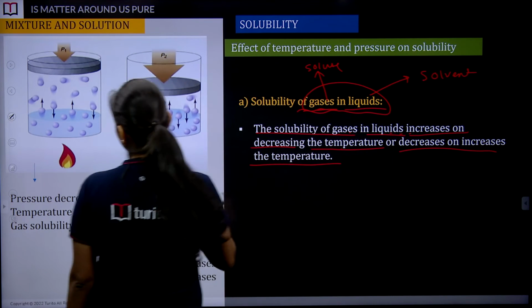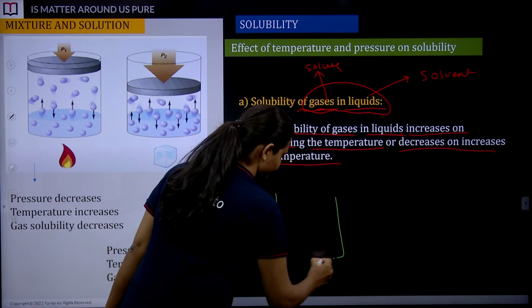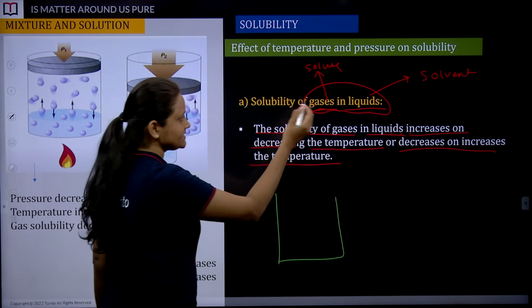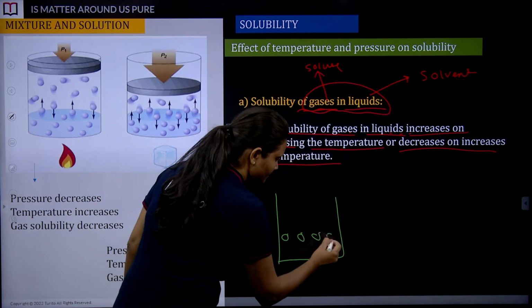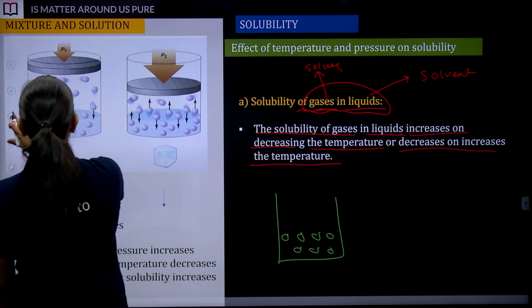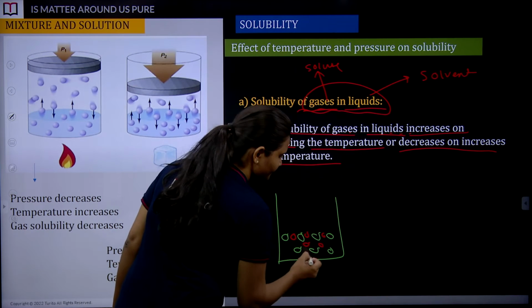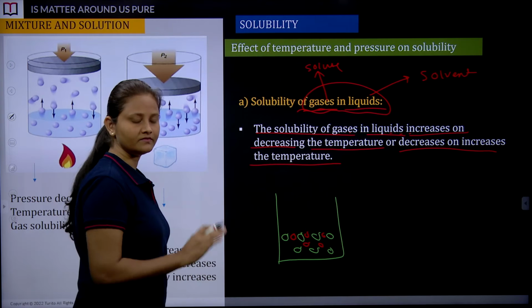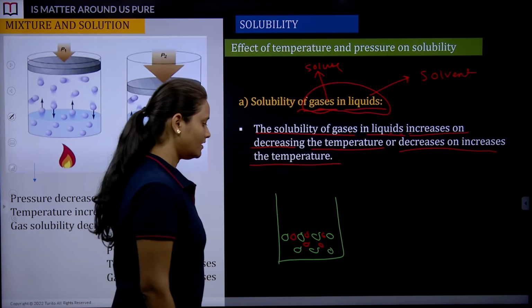Let me write it here. Consider this is a gas in liquid. These are the liquid, this is the solvent, and we have taken a solute. So gas and liquid, that kind of combination we have as a solution.